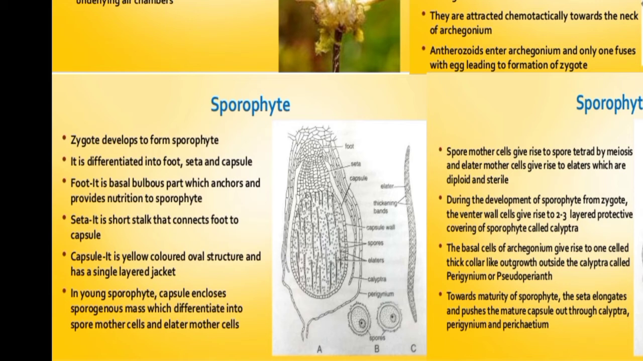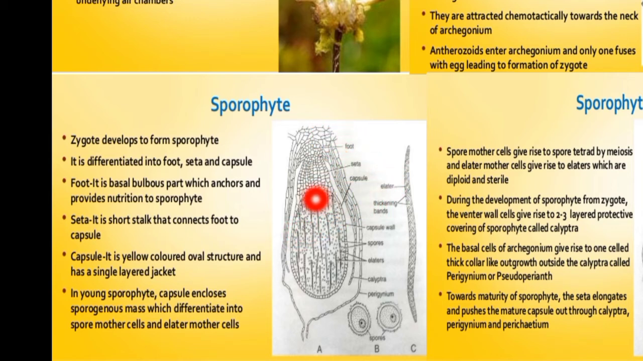So the zygote undergoes a number of cell divisions during development, and the structure at that stage is known as the sporophyte stage. The basal portion of the sporophyte is known as the foot, the middle elongated portion is known as the seta, and the globular terminal part is known as the capsule. So the sporophyte is divided into three parts: the foot, seta, and capsule.